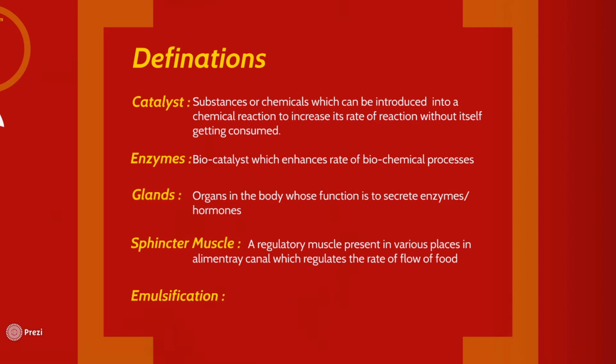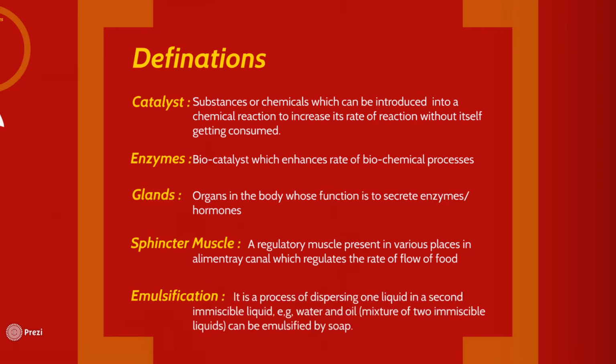The last word that we should know about is emulsification. Emulsification is a process in which two liquids which are insoluble in each other, for example water and oil, which usually make two different layers, can be mixed together by adding a third agent. The third agent is called the emulsifying agent. The example given over here is, while mixing water and oil, we can use soap as an emulsifying agent, which on mixing into the mixture can help the water to become soluble with oil. This process is called emulsification.